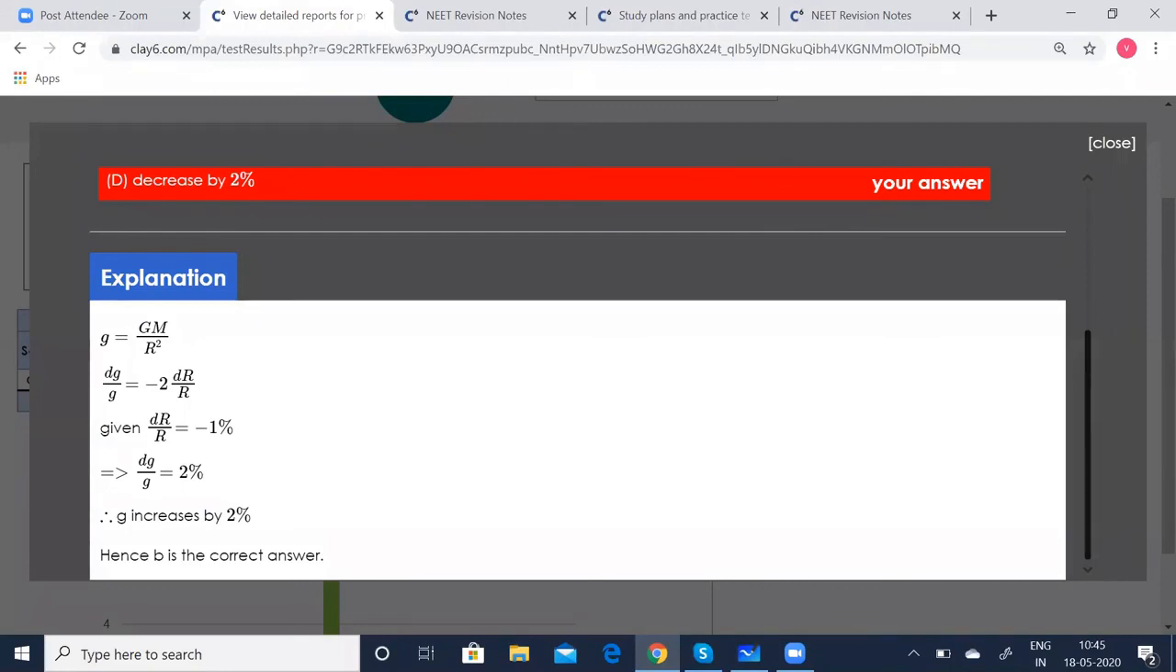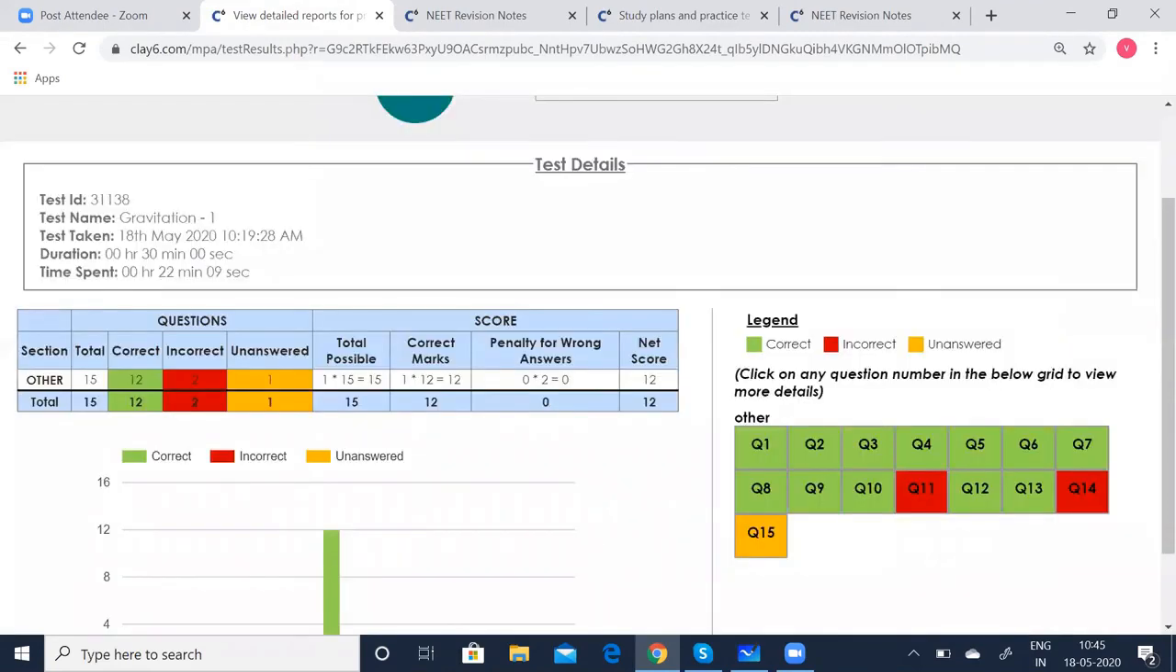So this is how you can access your wrong answers also. You can verify them, get the explanation part, close it, and go back. Otherwise you get the entire full percentage of marks from this. You can take the test any number of times. Go to the revision test, make yourself clear again of all the concepts, then take the test again. Likewise, we have so many other tests also.